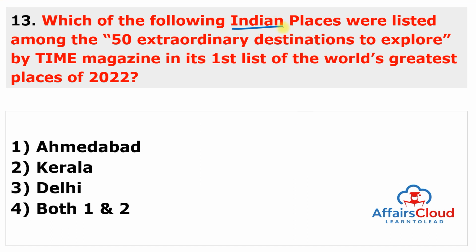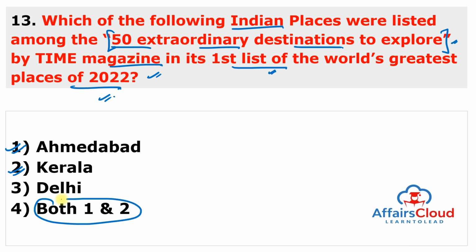Which of the following Indian places were listed among the 50 extraordinary destinations to explore by Time magazine in the first list of the world's greatest places of 2022? So this is the 50 extraordinary destinations to explore or visit by Time magazine, in the first list of the world's greatest places of 2022. So this is Kerala as well as Ahmedabad. So the answer of this question is both 1 and 2.